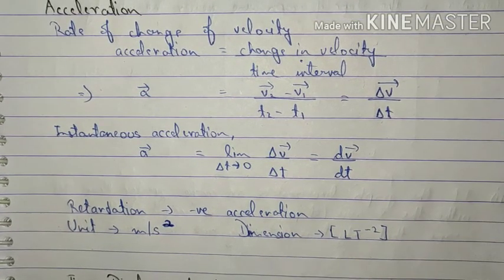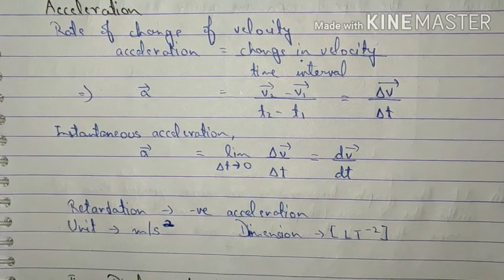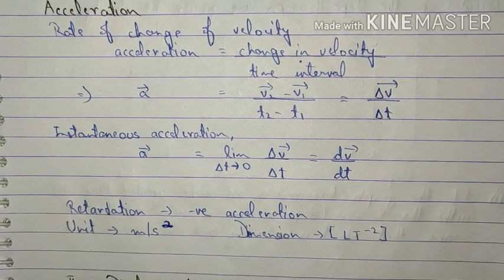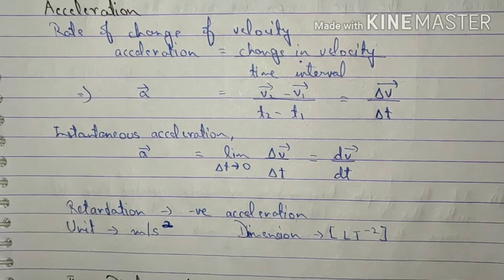Negative acceleration is known as retardation. That is when the speed of the body is decreasing with time, it will be known as retardation or negative acceleration. The unit of acceleration is meters per second square and its dimension is L T raised to the power minus 2.